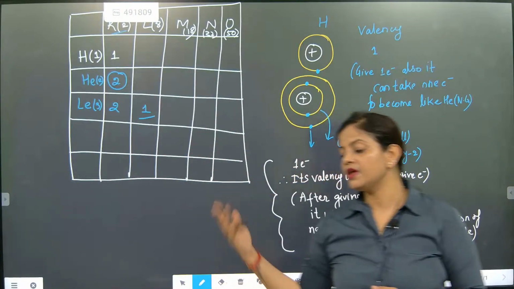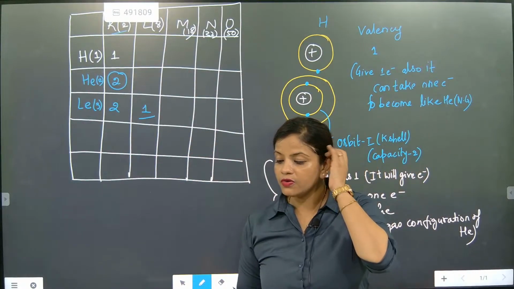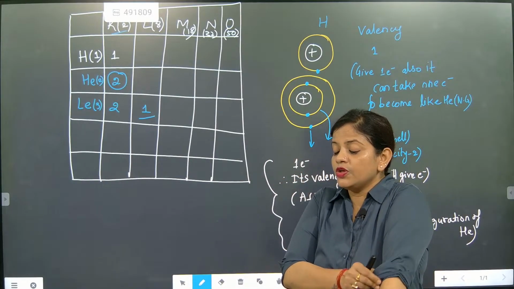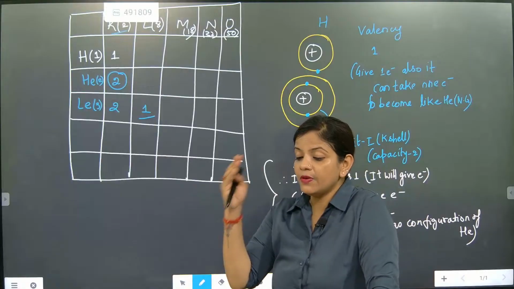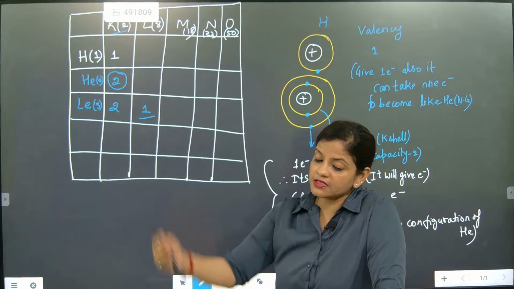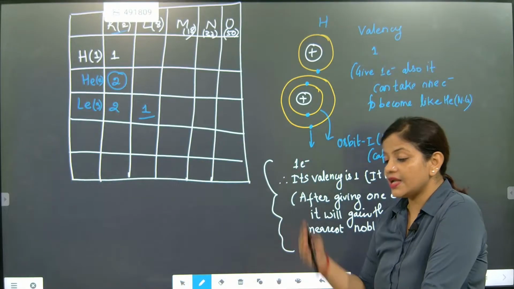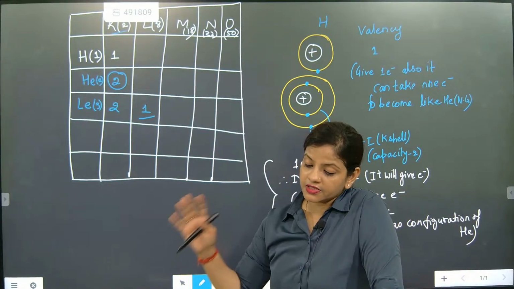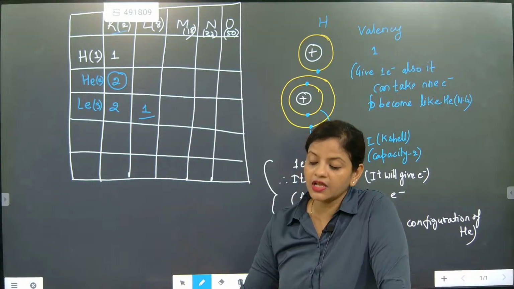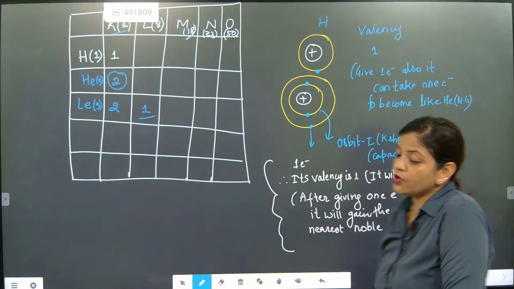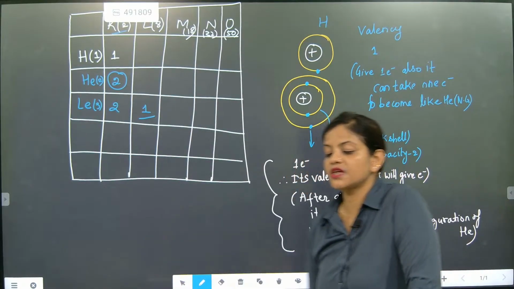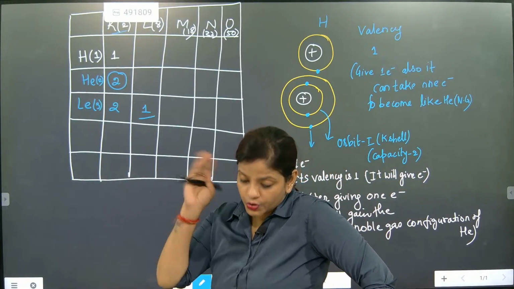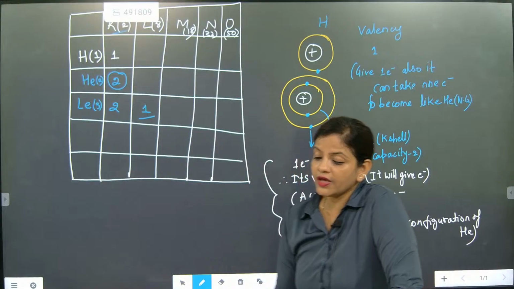If somebody asks you about an electron, you say it is a subatomic particle, negatively charged, with a charge of 1.6 into 10 to the power minus 19 coulomb on every single electron. For a proton it will be plus. Electrons are present in the extra-nuclear part, in the outermost orbit, while protons are present in the nucleus. Okay?